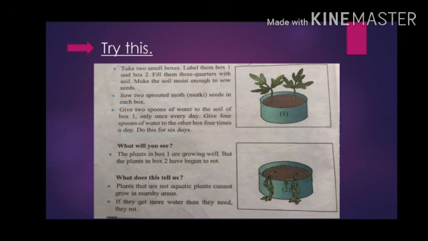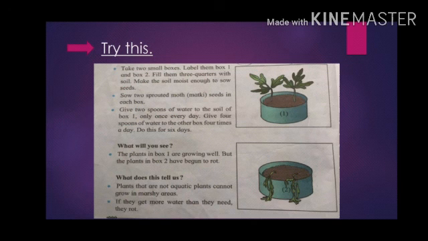And after sowing, you will pour 2 spoons of water to the soil in box number 1 only once every day. You will pour only 2 spoons of water to box number 1 in the whole day.